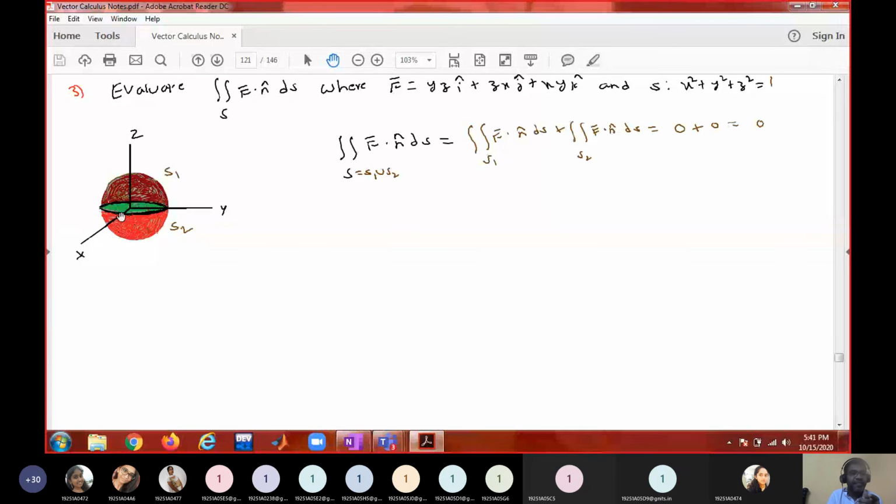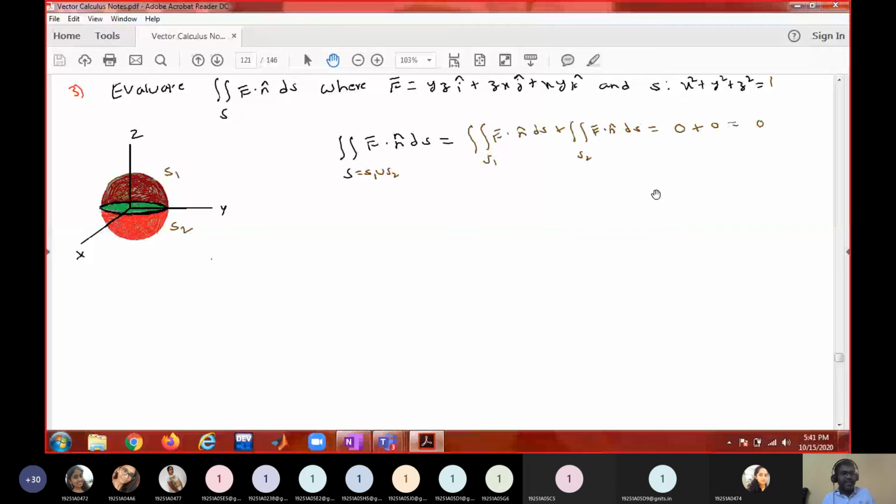Similarly, I said if the surface is on either side of the xy plane, you have to partition it into two parts, right? Upper hemisphere is one part, lower hemisphere is another part. Find out this surface integral, find out that surface integral, add these two, then you will get the total surface integral. You cannot find the entire surface integral at once when it is on either side of the xy plane. That's why I partitioned this into two parts. And unfortunately both values are 0 in this case, so the final answer is 0. Sometimes you may get non-zero values also.